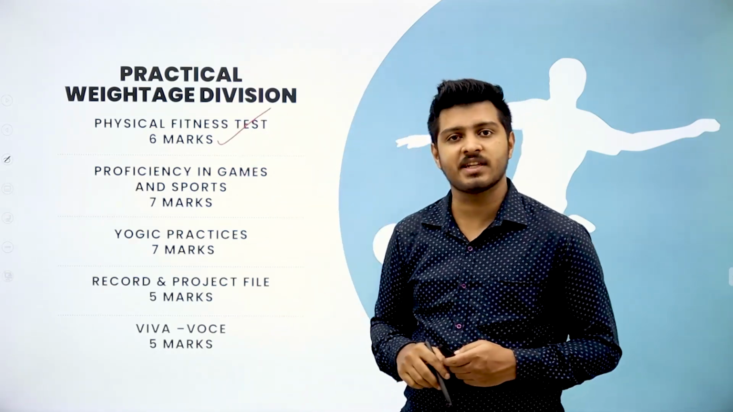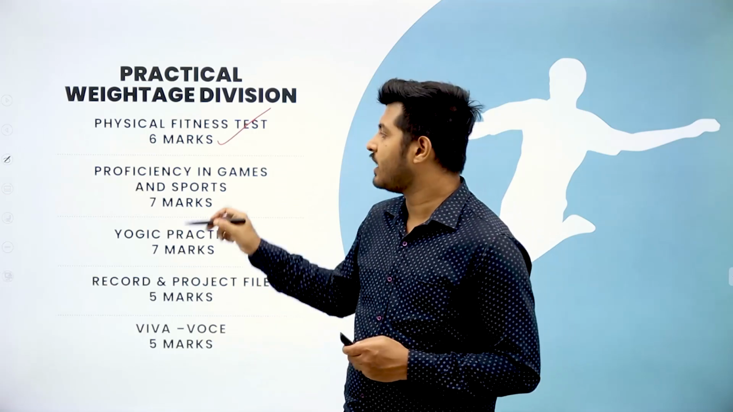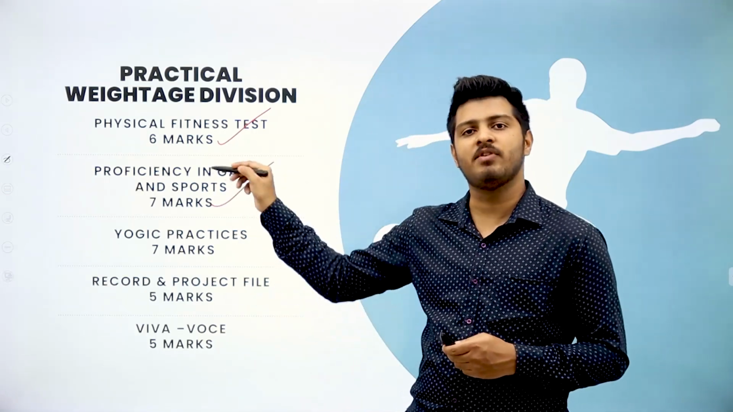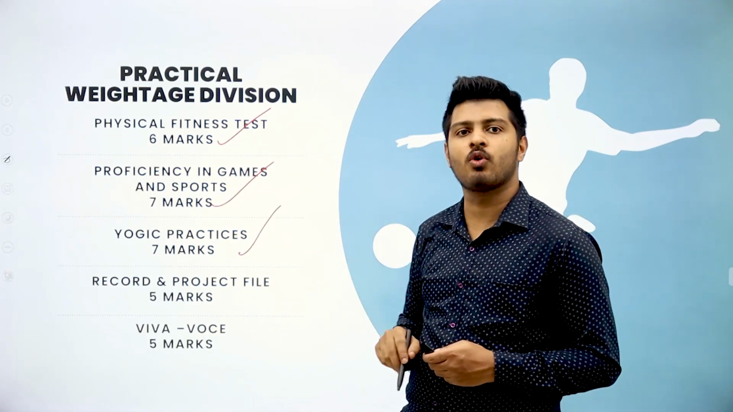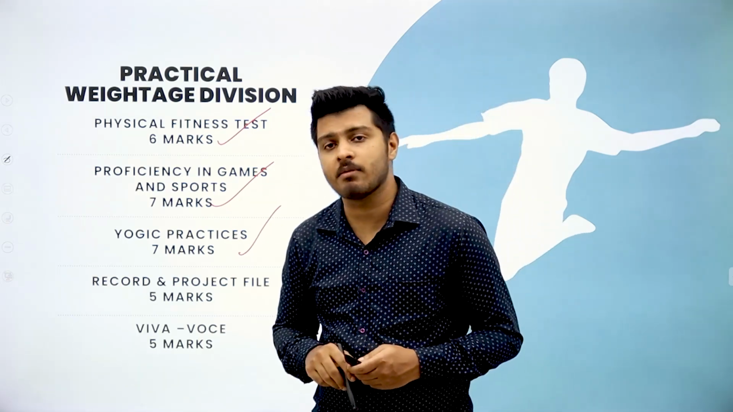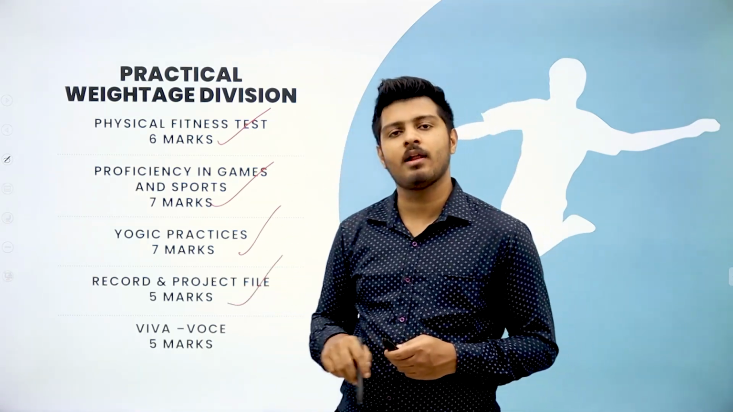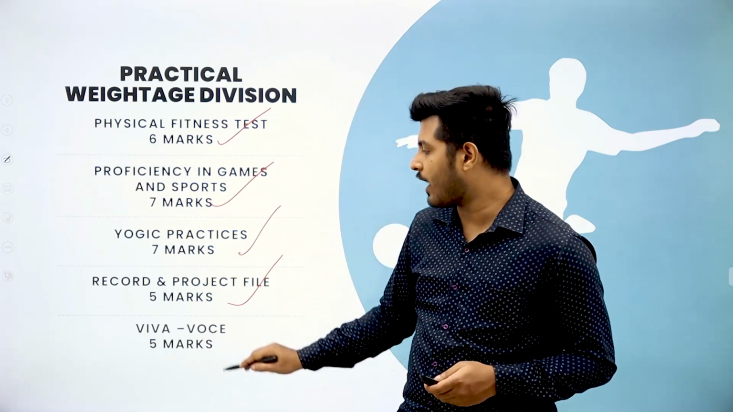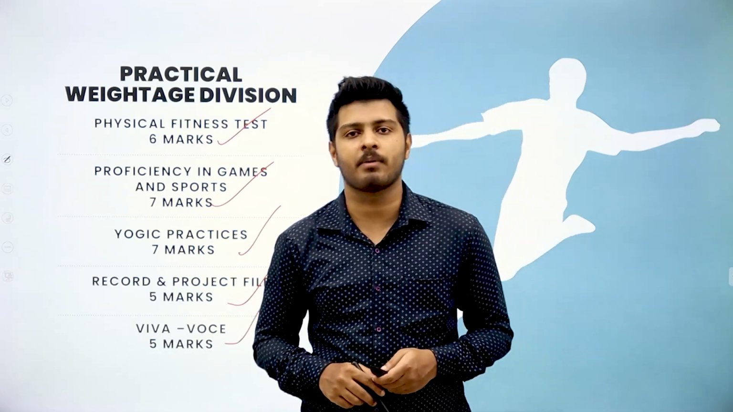First you have the physical fitness test, which carries 6 marks. Then you have proficiency in games and sports, which again carries 7 marks. Then you have yoga practices, which carry 7 marks. Then you have the record and project file, 5 marks. At the end you have viva, which carries 5 marks.